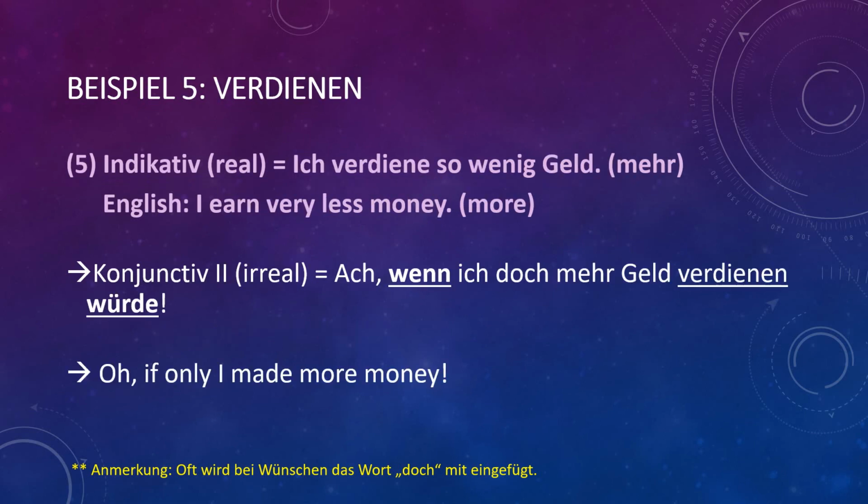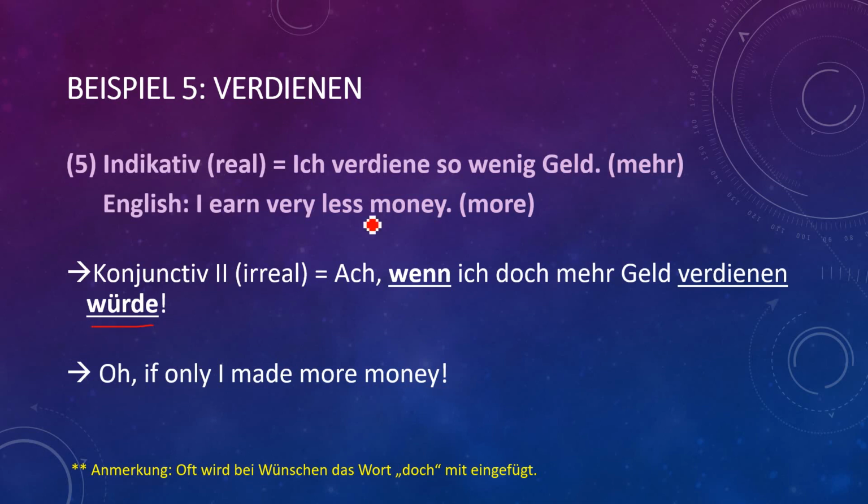Beispiel Nummer 5. Ich verdiene so wenig Geld. I earn very less money. Now the opposite will be, ach, wenn ich doch mehr Geld verdienen würde. Okay, and the verb is verdienen. Again, it's a Zusammengesetzt form. That's why we have used würde here. You can see würde.